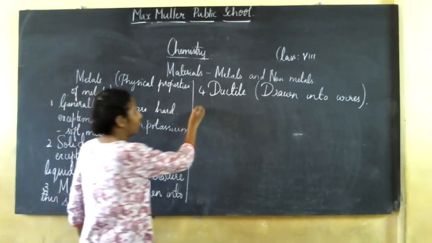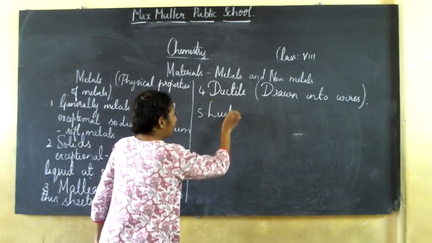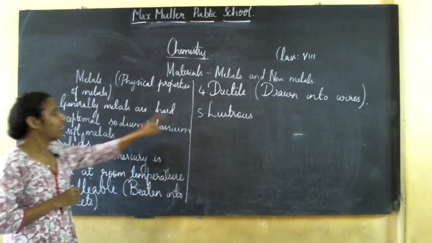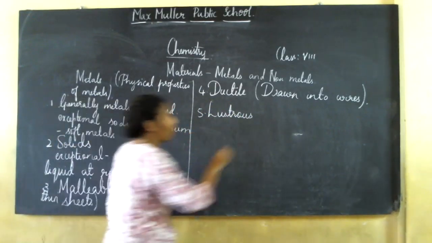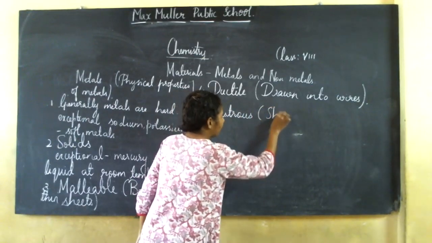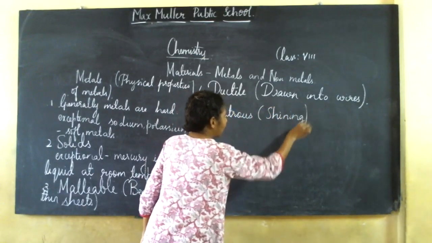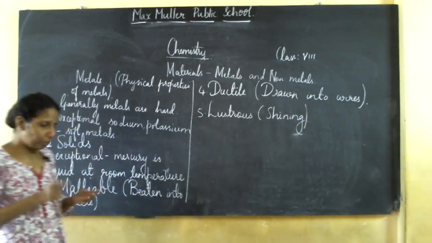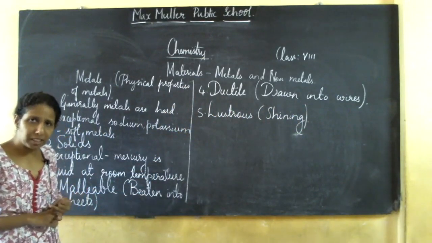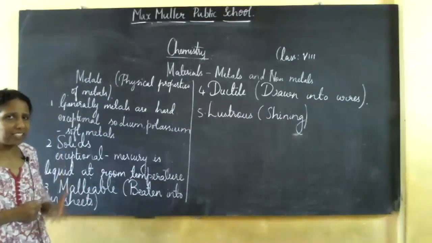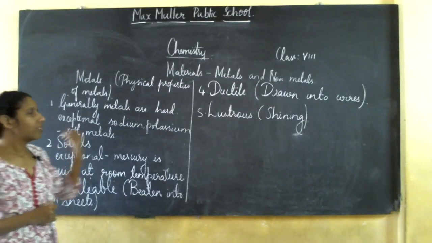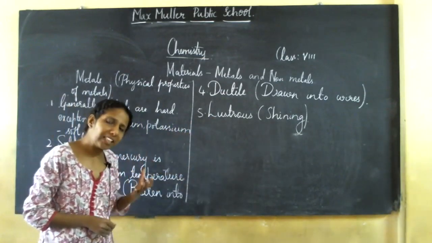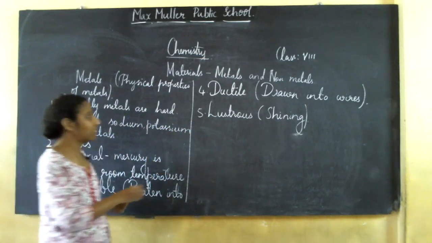Next, fifth one. Generally, metals are lustrous. Lustrous means they are shining. You know gold, silver, aluminium, iron. They have a shiny appearance, isn't it? So we say metals are lustrous. Lustrous means they have a shining appearance. Did you understand this?